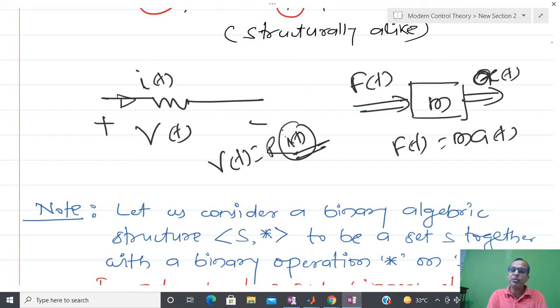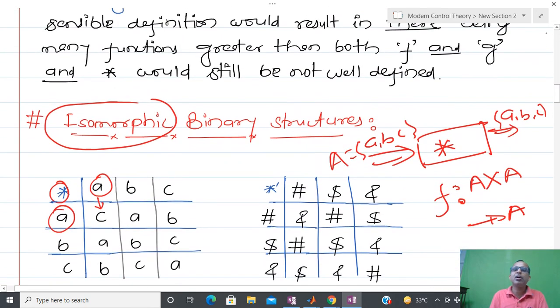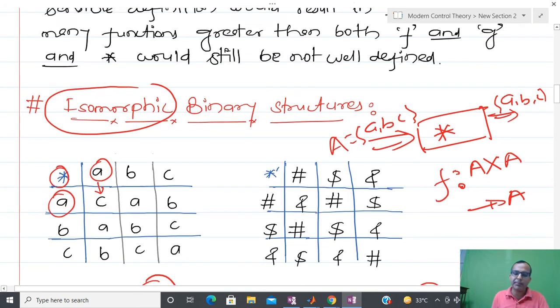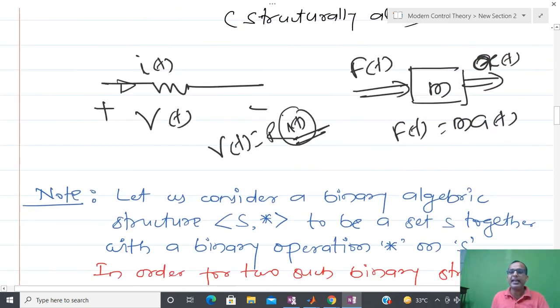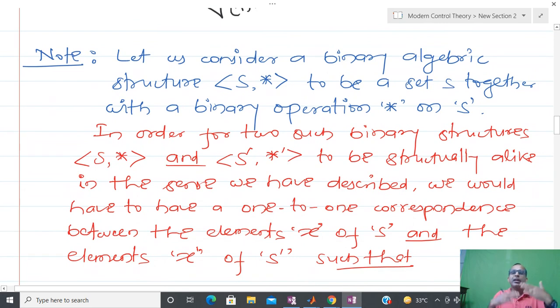So structurally there exist several similar systems that look different, but there exists a certain kind of relation, and it is possible to show, using this concept of isomorphism, that I can identify those kinds of structures or systems. So isomorphism is a very important concept. We are going to see that concept using some examples. Still, I am not going deeper into the theory. I will just give you the idea of how to identify whether two things are isomorphic.